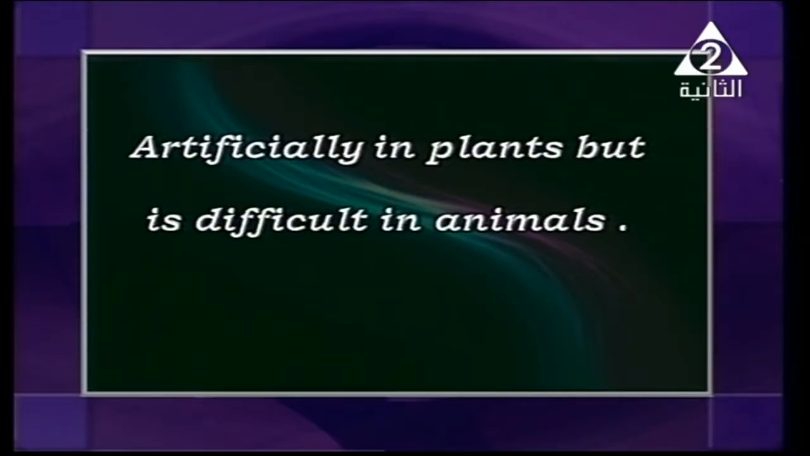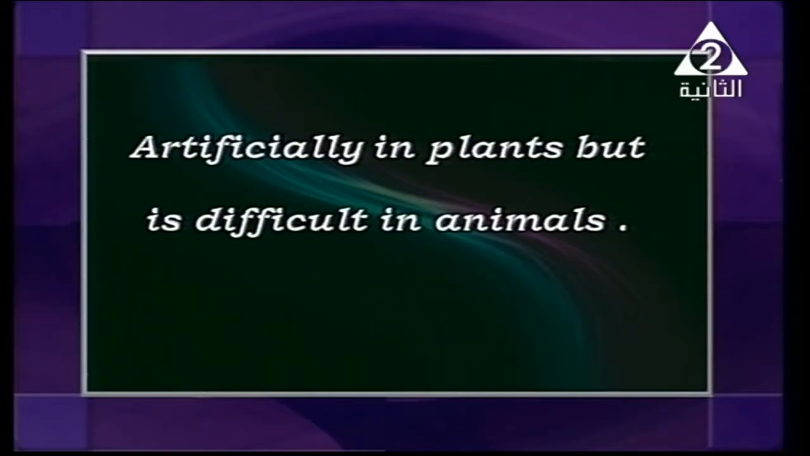It happens artificially in plants, but it is very difficult in animals. Till now it's very difficult, but maybe in the future we can do it. Right now it is very difficult. So the last type of asexual reproduction is what?